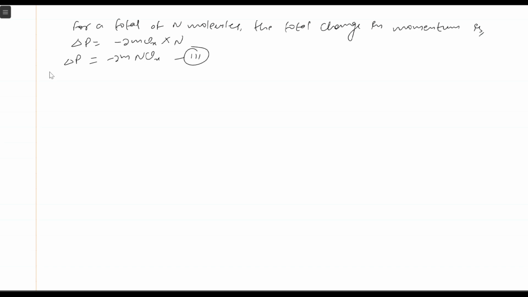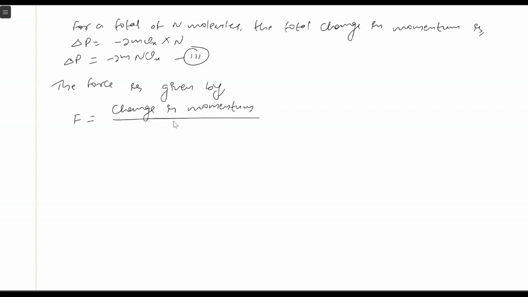Okay. Now we know that the force exerted by the particles on the wall, a total of n particles on the wall, is given by force is equal to change in momentum per unit time, which is del p by t.